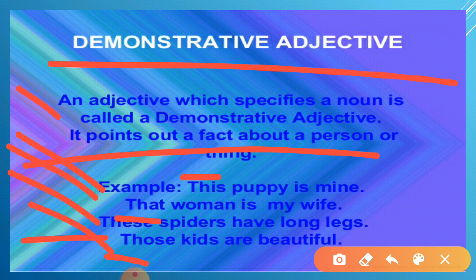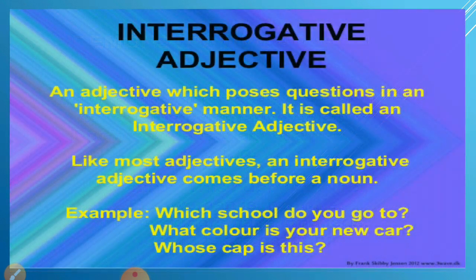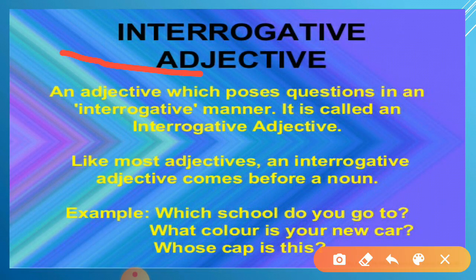So these are some kinds of demonstrative adjective, which is used to show, to point out something. Let's understand another one, that is the interrogative adjective. An adjective which possesses a question in an interrogative manner is called an interrogative adjective.